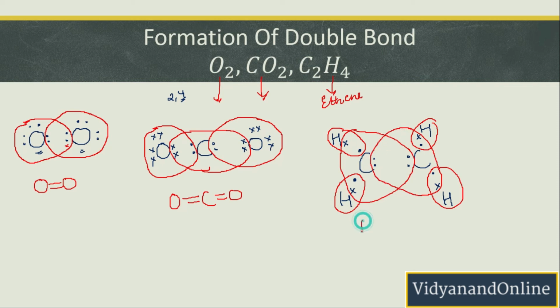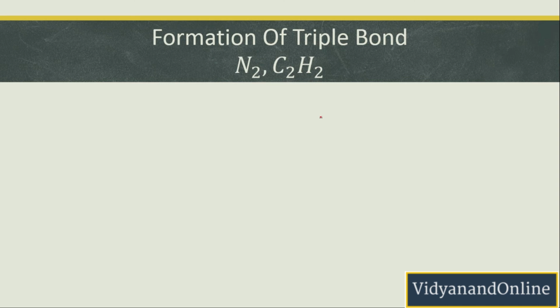So it will be H single bond C, because only 1 electron is being shared with them. Again single bond H, double bond C, because they are sharing 2 electrons with them, and single bond H and single bond H. Now let us talk about nitrogen.